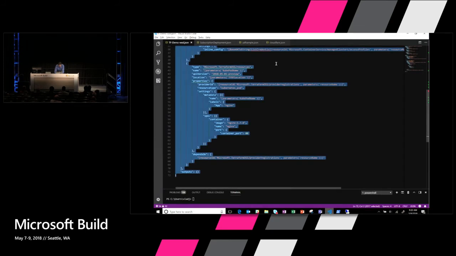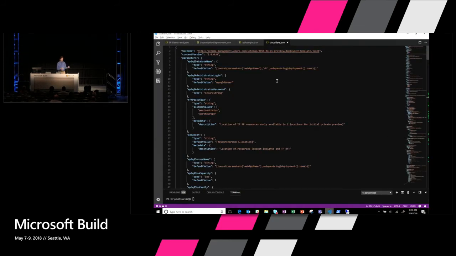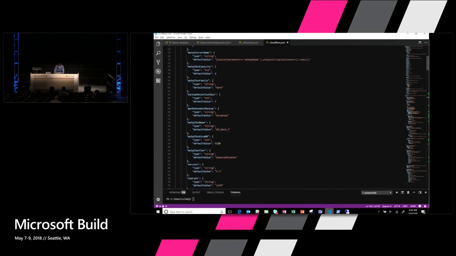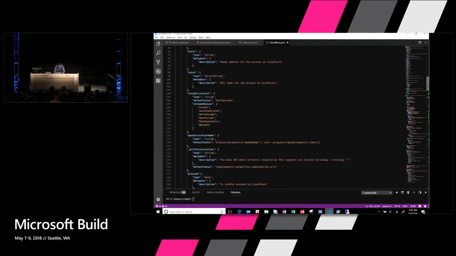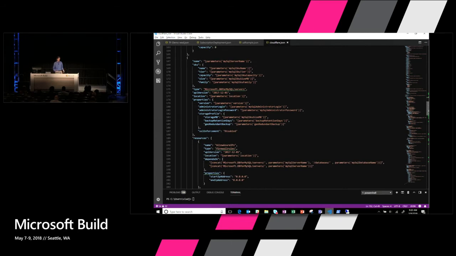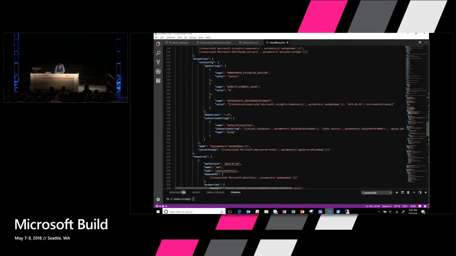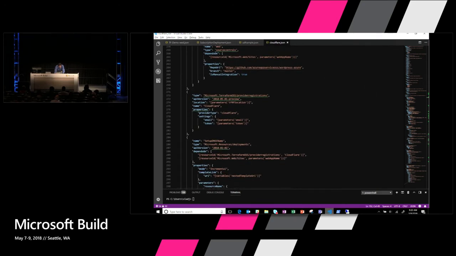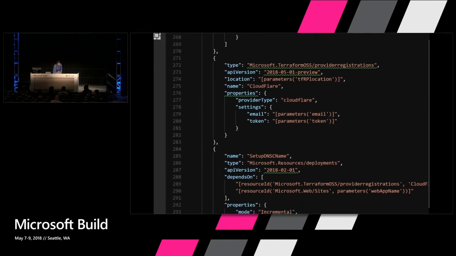There are lots of other samples that we have. We have the Datadog sample, we have a Cloudflare sample, and we have this Kubernetes sample available on this GitHub. In this example, this is a really big template for Cloudflare that I'll basically summarize by saying it creates a WordPress on an Azure App Service and instantiates it all. In a resource group, it gives you an app service, it does all the right WordPress configuration, and then it leverages, and I'll drill into that at the bottom here, the Terraform Cloudflare private preview support we have.